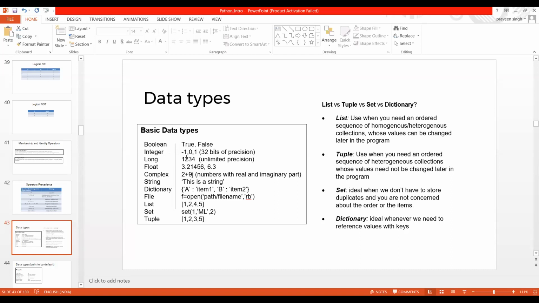Float has values like 3.214 and 6.13. This is the range we can say. I am giving one example so you come to know which value corresponds to which data type. For string, I have given one example.